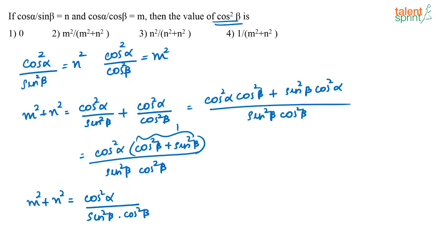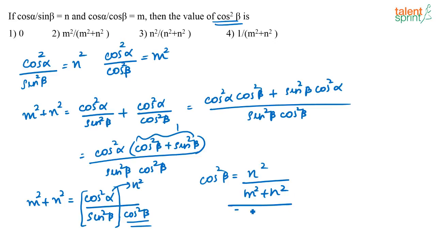Now I have to find out what is the value of cos squared beta. See, I know what is cos squared alpha by sin squared beta. Cos squared alpha by sin squared beta, I know this is equal to n squared, or if I take this up, what will I get? I will get cos squared beta, that is equal to n squared by m squared plus n squared.